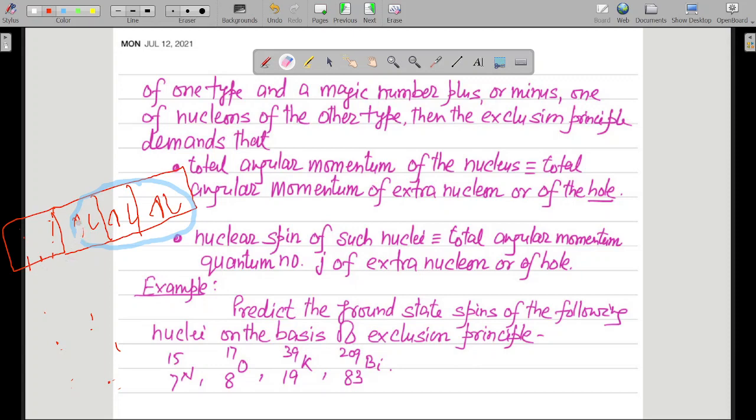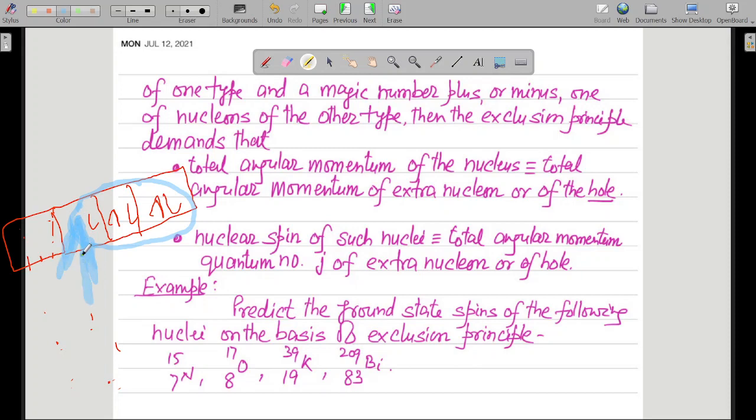This blue one, which would have made up a magic number if it was there, is absent because of the hole.